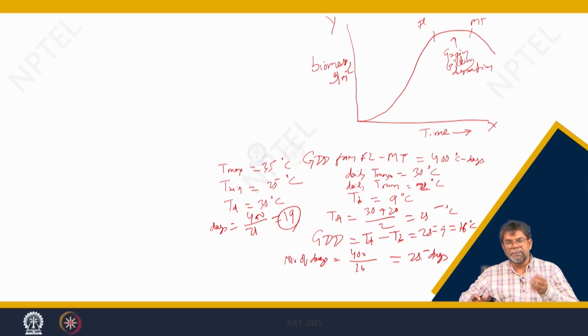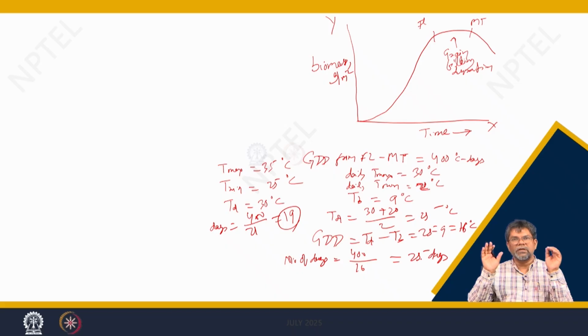If there is a high temperature, the growth rate becomes very fast, and grain filling reduces, the number of days reduces. In that case, there will be loss in production. Every variety requires a particular thermal unit for the completion of that phase in the optimum condition, near to optimum condition. If the temperature becomes excessively high or beyond the optimum, either below or more than the optimum, in that case what happens?